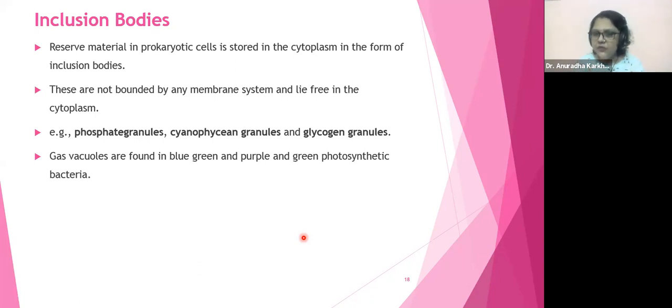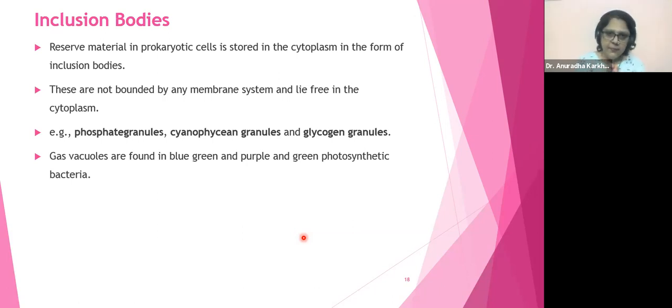Many times the option comes as crystals, and many students mark this as crystals. It's not in the form of crystals, my dears. It's in the form of granules. Gas vacuoles are found in blue-green algae and purple and green photosynthetic bacteria as inclusion bodies.